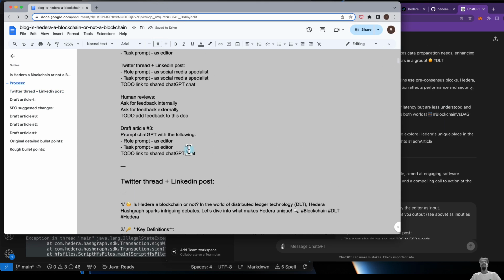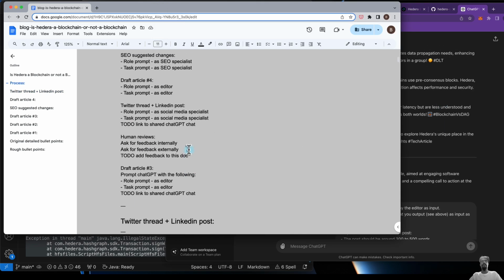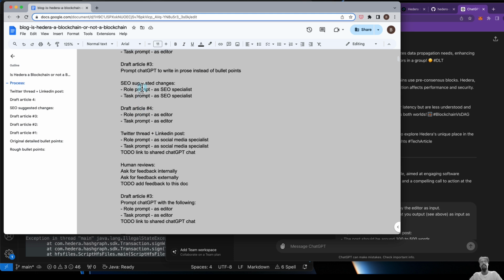Alright, and there we have it. So now we have a Twitter thread and LinkedIn post and a 4th iteration of the draft article. Now, I think I'll add one more step over here, which is manual rewrites. So this is where I don't use ChatGPT. Rather, I'm going to do it myself by hand.